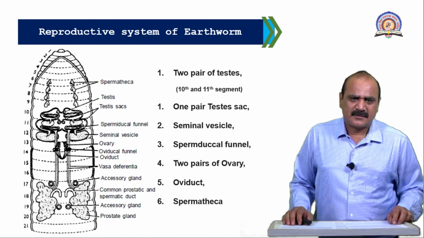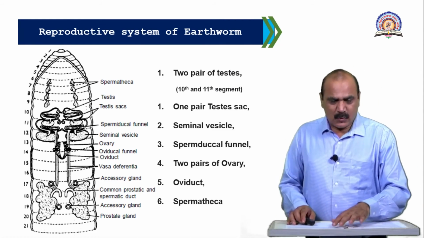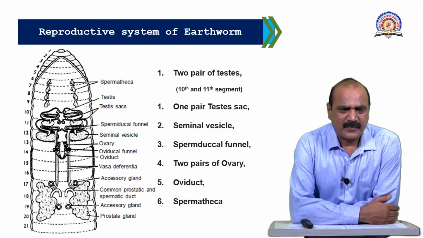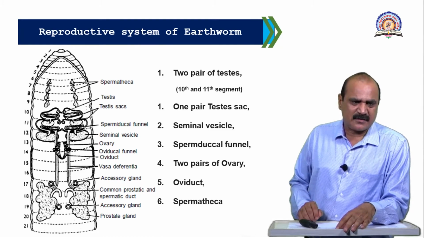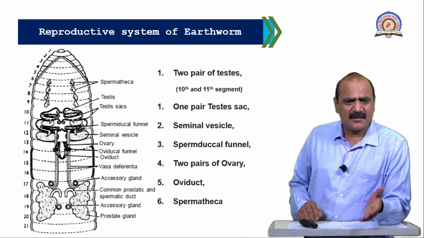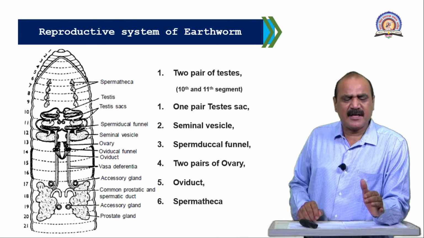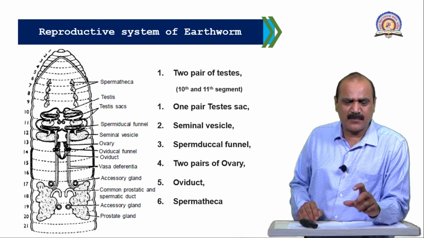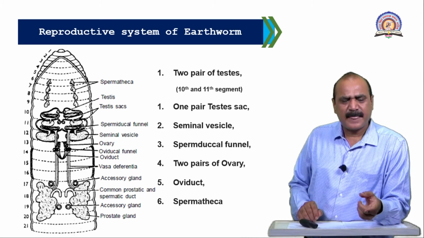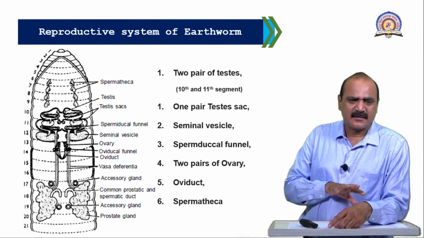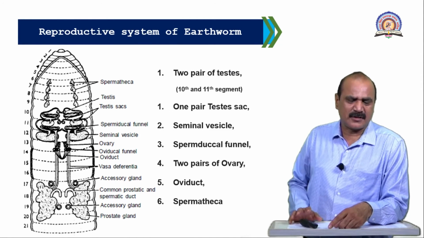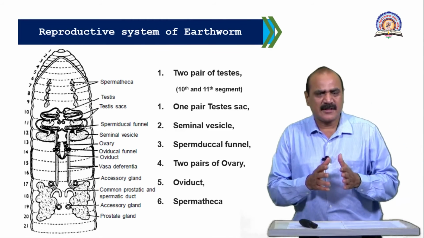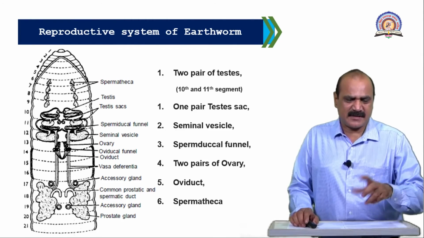Cross fertilization means these two earthworms come close together during copulation. Their ventral surfaces are connected to each other with the help of the clitellum, because these earthworms locomote with the help of muscles which arise from the body wall. During this movement, the clitellum is incorporated into the body of the other earthworm. The two earthworms come close together in an anterior as well as posterior side, or vice versa.